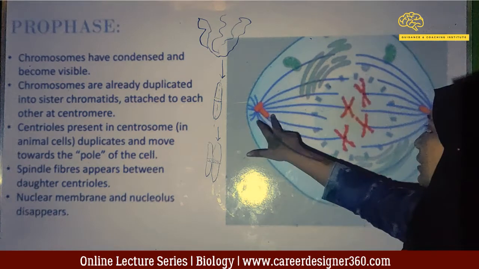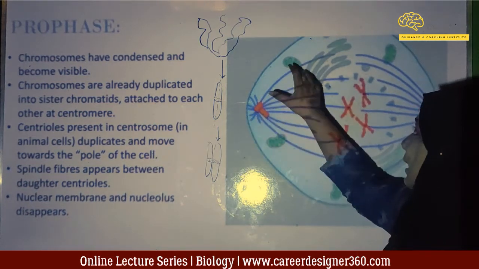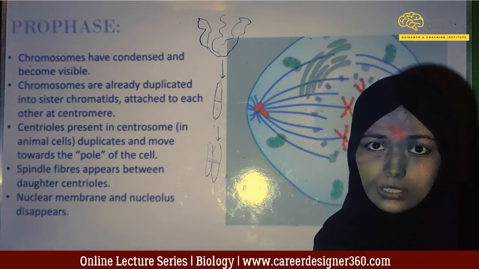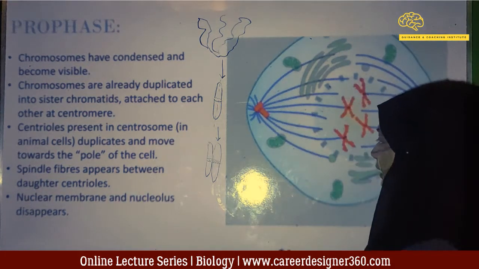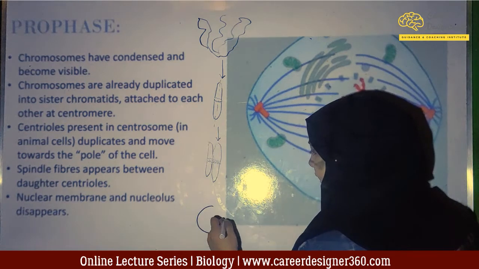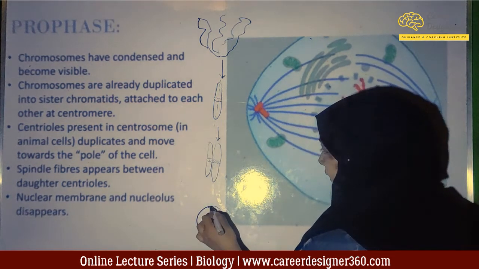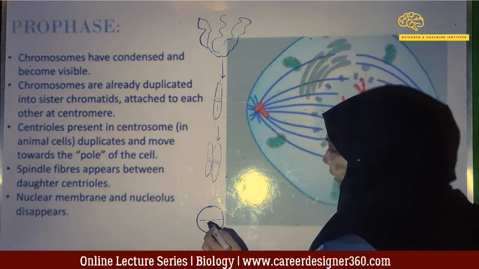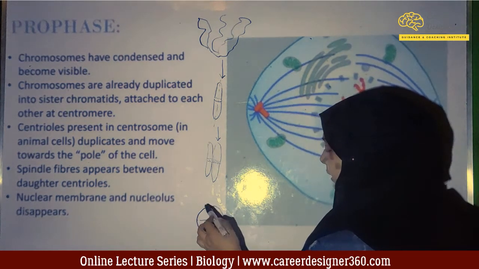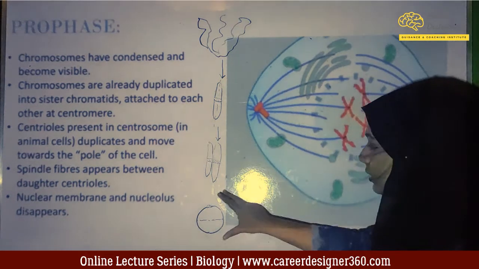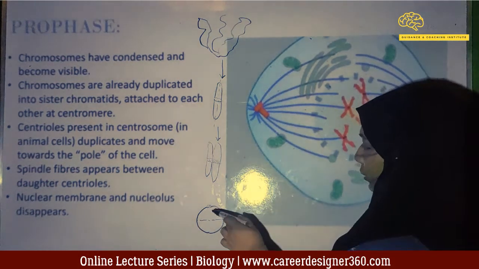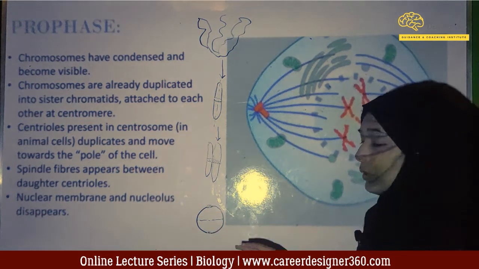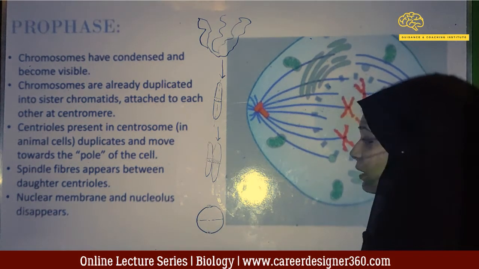Centrioles are somewhat like this in appearance and during prophase they move towards the poles of the cell. So if we consider the cell like this, this is the pole of the cell and this is the equator, which will come later. It's like a globe. If you imagine the cell as a globe, we know the north pole and south pole. So these are the poles of the cell. So during prophase, the centrioles move.